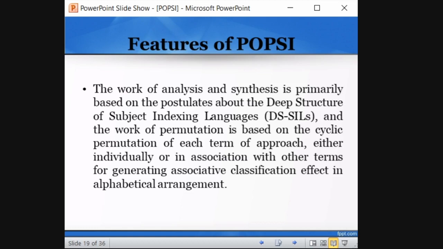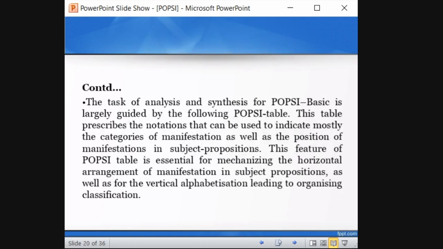The task of analysis and synthesis of POPC basic is largely guided by the POPC table. Yes, that is true. All the notations and everything are available in the POPC table. Based on that, for discipline there is a number, for property there is a number, for entity there is a number. So based on the table only they classify it.